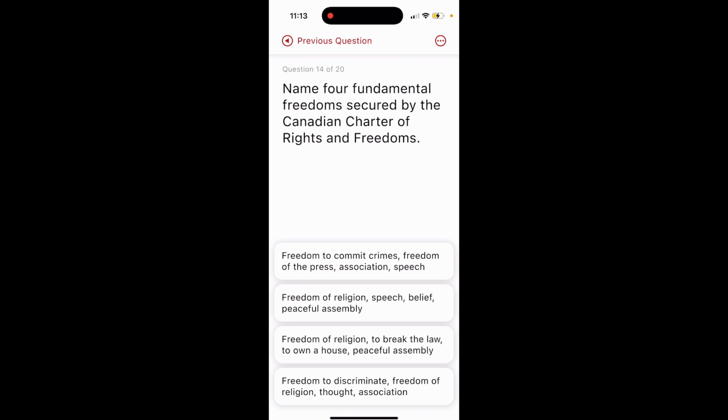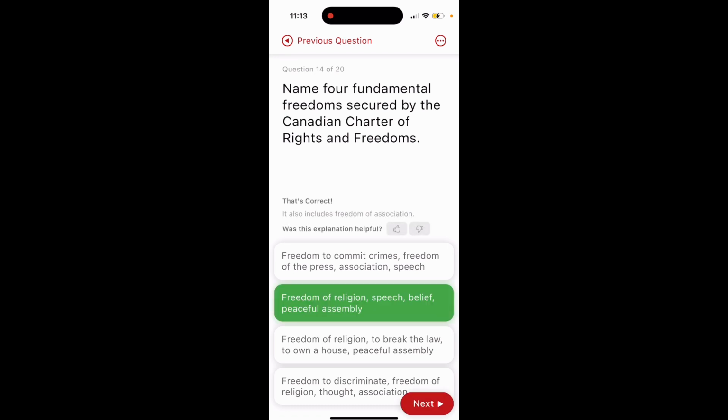Question 14. Name 4 fundamental freedoms secured by the Canadian Charter of Rights and Freedoms. Option 1, freedom to commit crimes, freedom of the press, association, speech. Option 2, freedom of religion, speech, belief, peaceful assembly. Option 3, freedom of religion, to break the law, to own a house, peaceful assembly. Option 4, freedom to discriminate, freedom of religion, thought, association. The answer is option number 2, freedom of religion, speech, belief, peaceful assembly.